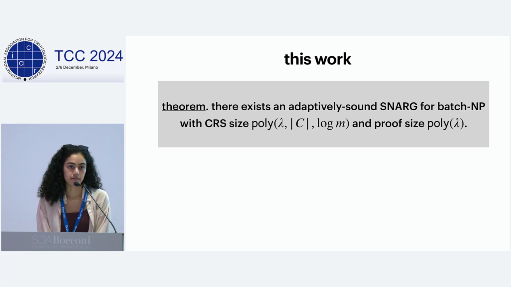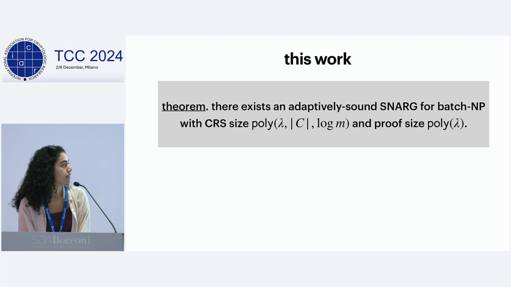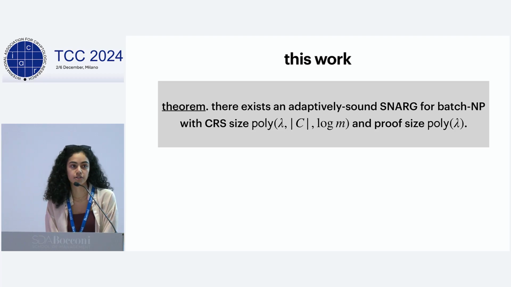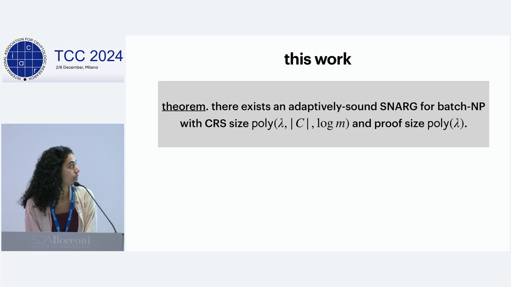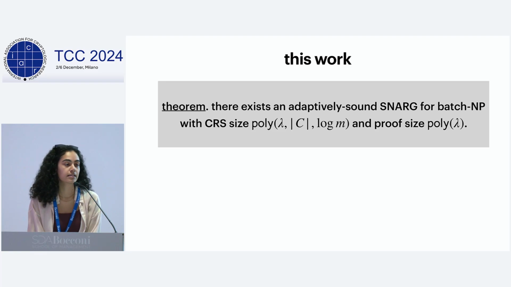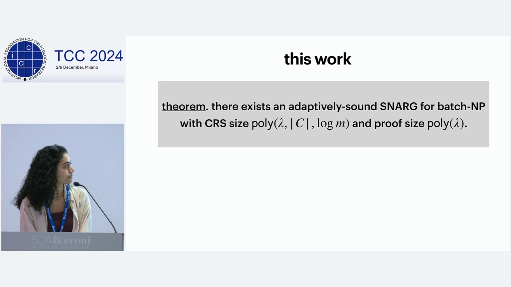We prove the following theorem: there exists an adaptively sound SNARK for batch NP with CRS size poly(lambda, the size of the circuit C, and log M), where again, C is the NP verification circuit for a single instance for the language, and M is the number of instances. And the proof size is poly(lambda), where lambda is a security parameter.